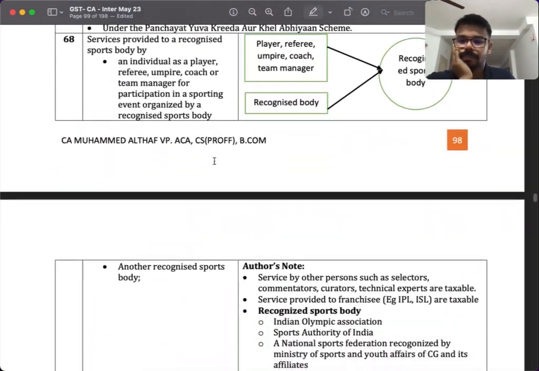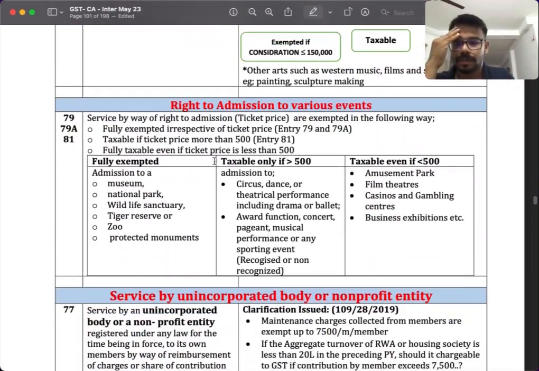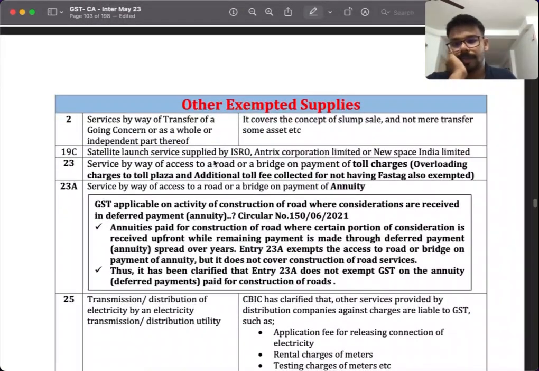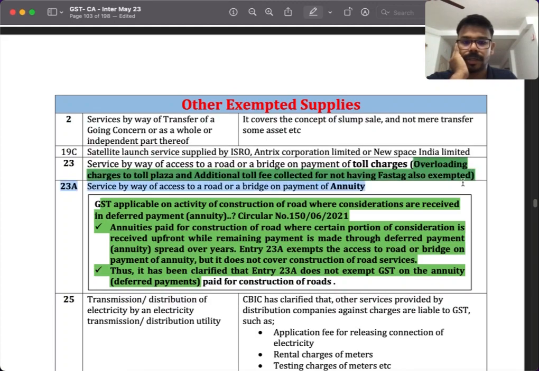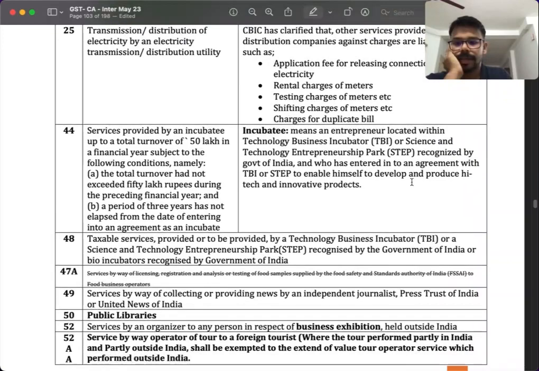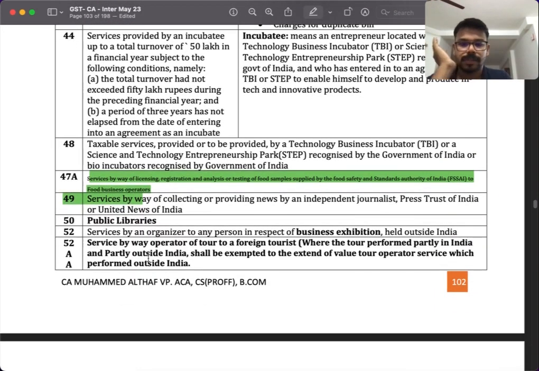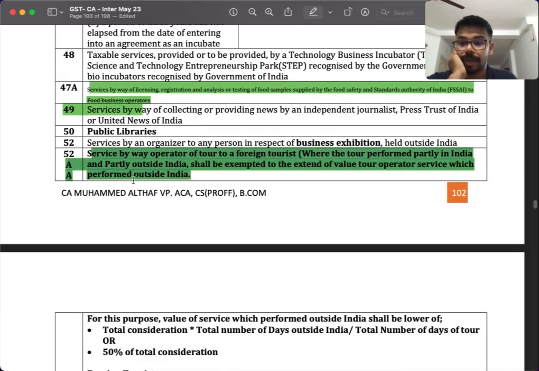Next one. We got a new clarification inserted on annuity. And they actually added these things to loading. Toll charges. These are new amendments. And then another amendment is that they have removed this one, and the FSSAI exemption they have removed. And then this one they made a little more clear.